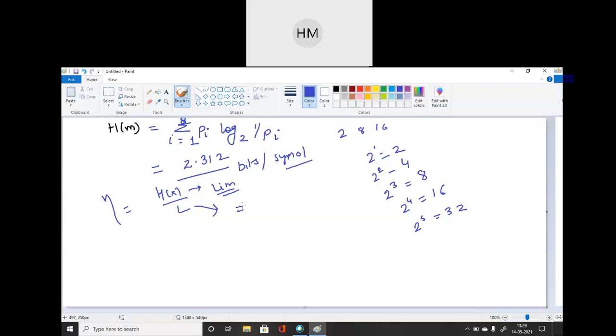Okay, it's coming out to be same. That's good. इसका क्या मतलब हुआ? No loss, 100% efficiency. Very good.